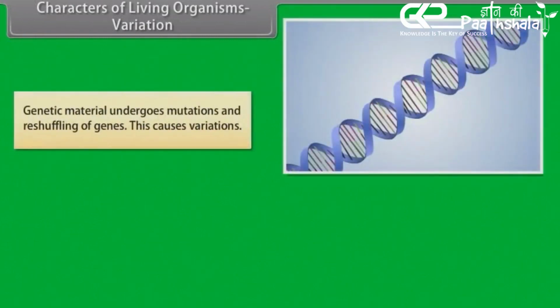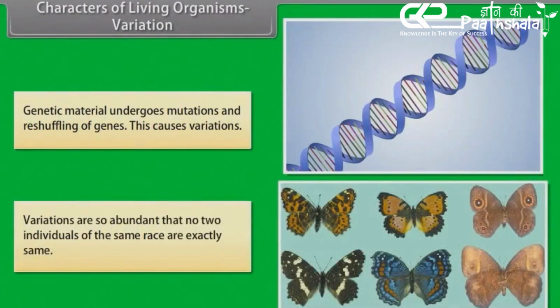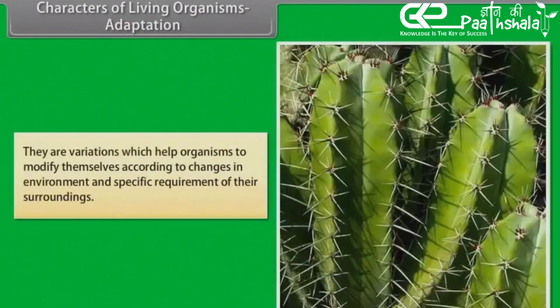Genetic material undergoes mutations and reshuffling of genes. This causes variations. Variations are so abundant that no two individuals of the same race are exactly the same. Characters of living organisms: Adaptation. There are variations which help organisms to modify themselves according to changes in the environment and specific requirements of their surroundings.